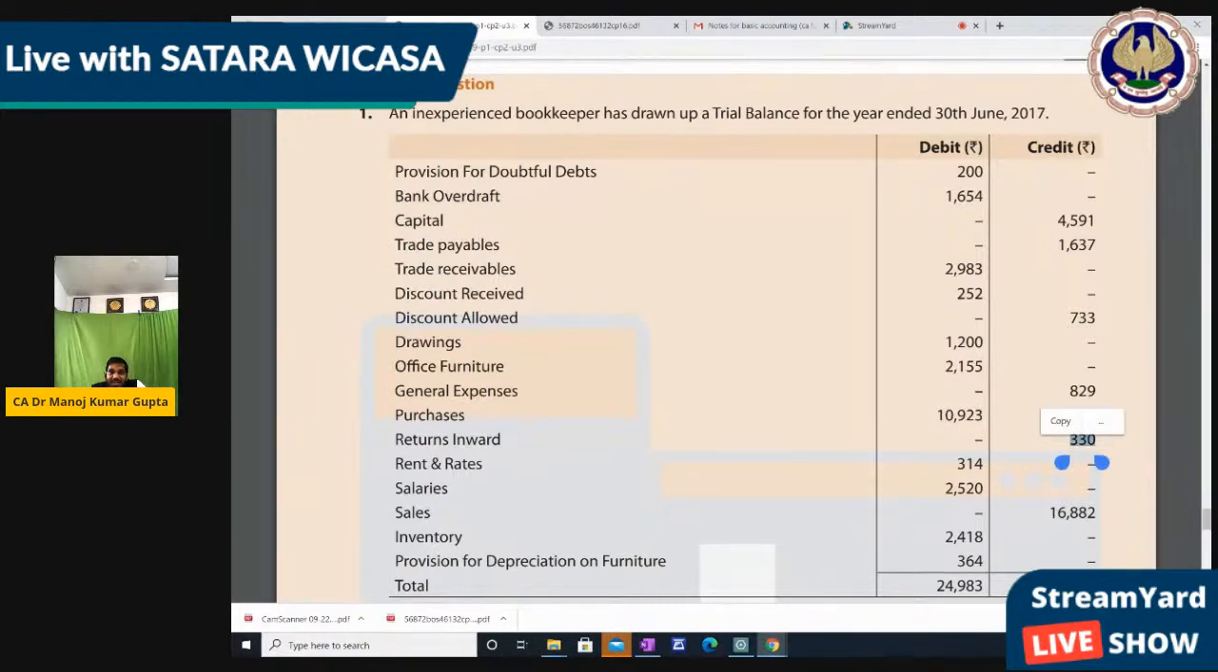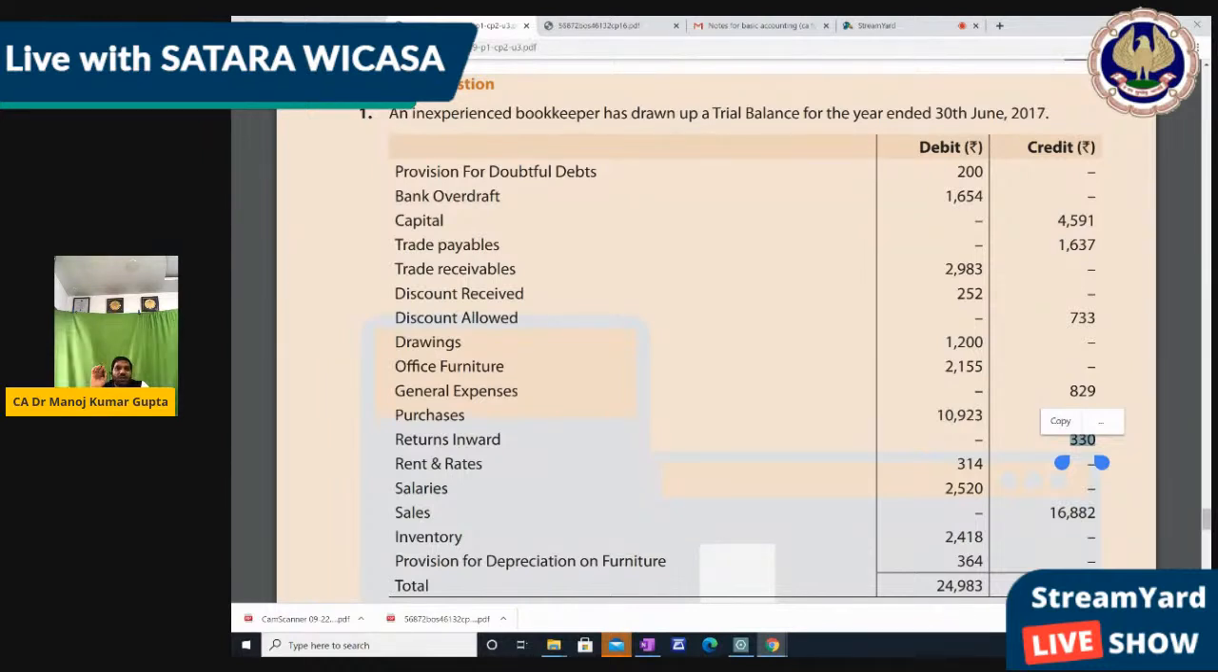Next, rents and rates, it's debit, correct. Salary 2520, it's correct, debit. Sales 16,882, it's correct, it should be credit side. Inventory, it should be debit side, it's correct. Provision for depreciation on furniture. Now this provision for depreciation on furniture is the opening depreciation balance on furniture, so it should be credit side, right? So what we should do, provision for depreciation on furniture should be credit side.